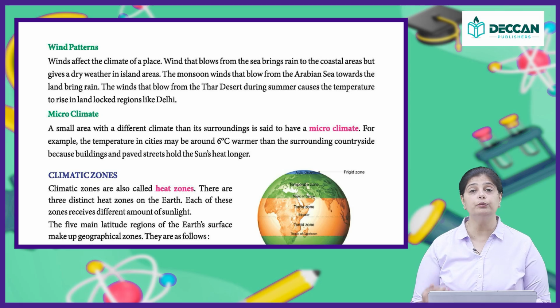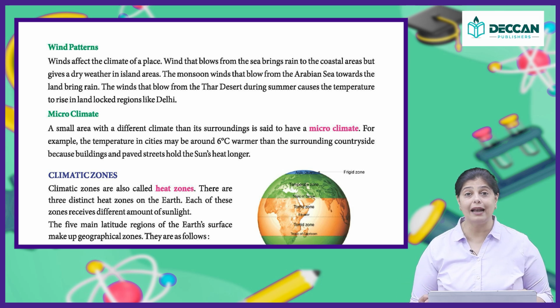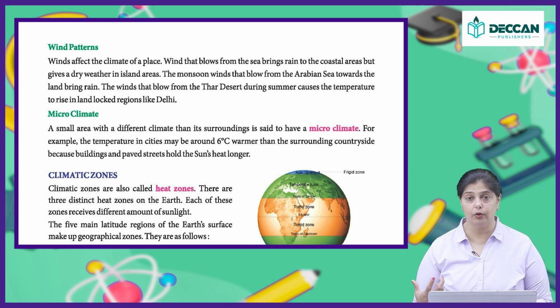Now, the wind that blows from the Thar desert during the summer causes the temperature to rise in landlocked regions like Delhi. What do you mean by landlocked regions? These are areas close to Rajasthan that do not have a major water body to take away the dryness from the air. That is how the temperature of the air gets raised. It gets very hot in these areas as well.